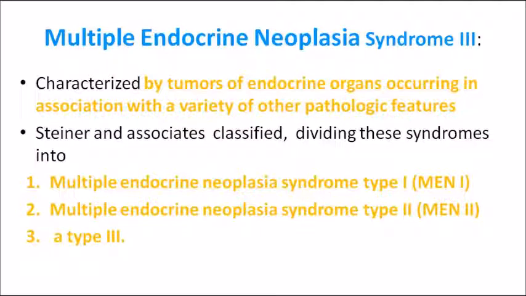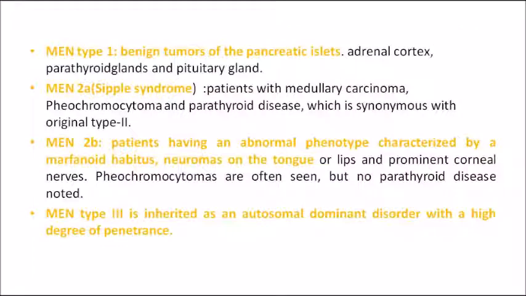Coming on to the next important lesion, that is multiple endocrine neoplasia syndrome. In this particular lesion, as the title says, tumors of endocrine organs are occurring in association with other pathological features. It is subdivided into 3 types: MEN syndrome type 1, type 2 and type 3. Type 1 is actually a benign tumor of the pancreatic islets. Type 2 is again subdivided into 2A and 2B.